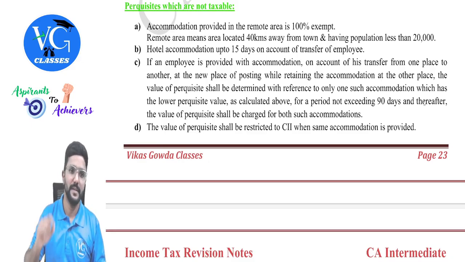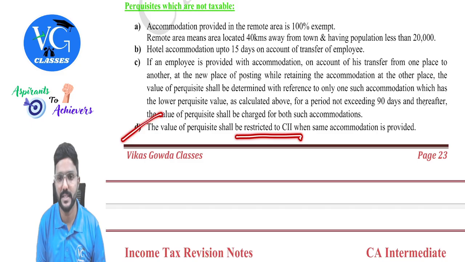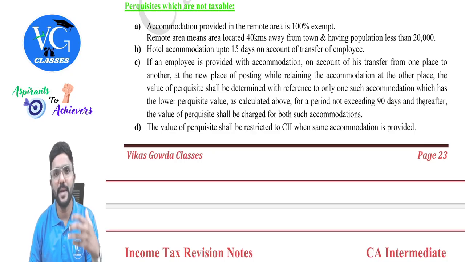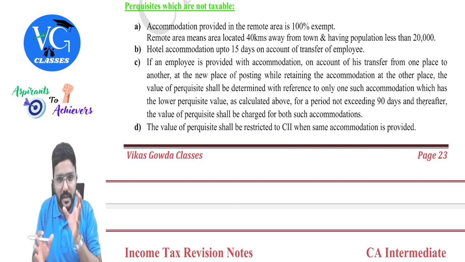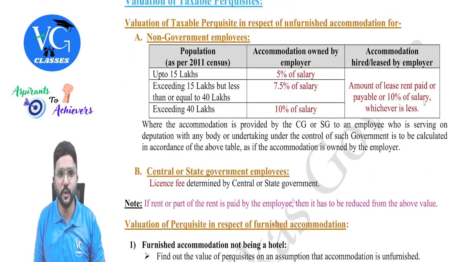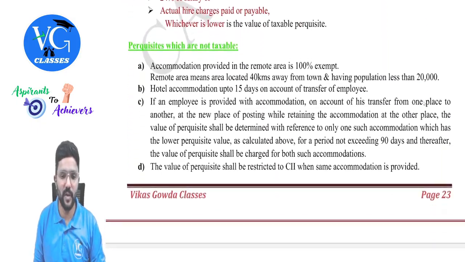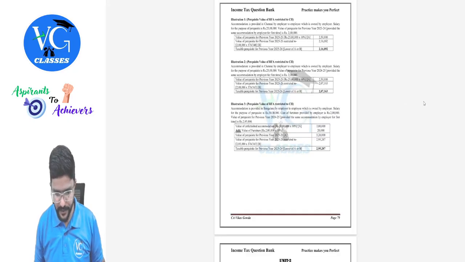Is that clear? Yes. The last one, the important one. The value of perquisite shall be restricted by the cost inflation index when the same accommodation is provided. This point is relevant when the employer is providing the same accommodation to the same employee for more than 1 year. In the current year he has provided it, but the same accommodation was also provided last year or the year before. In that case, whatever value of perquisite we calculate has to be restricted to the indexed calculation. Indexed calculation means applying the cost inflation index, which is a topic connected to capital gains, guys. I will try to explain this with illustrations.